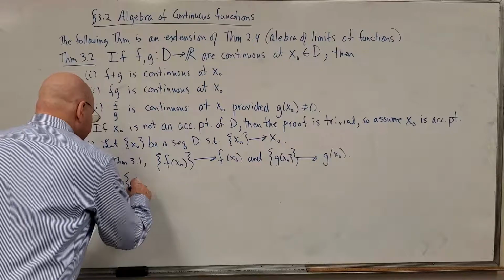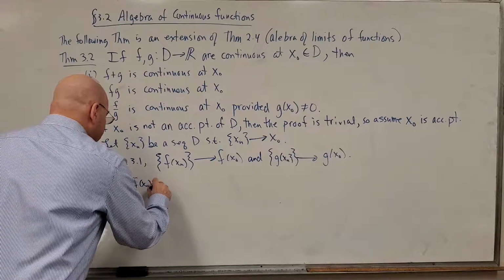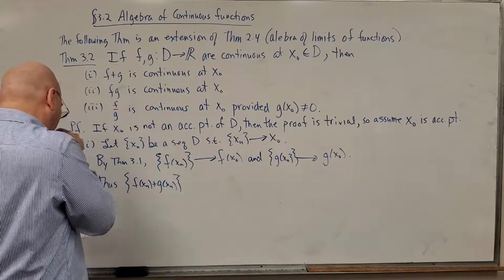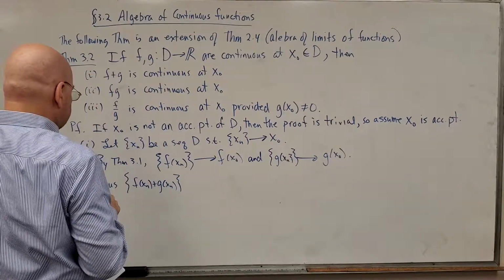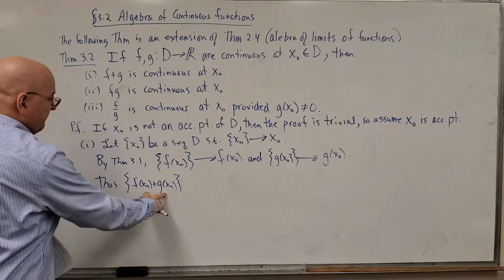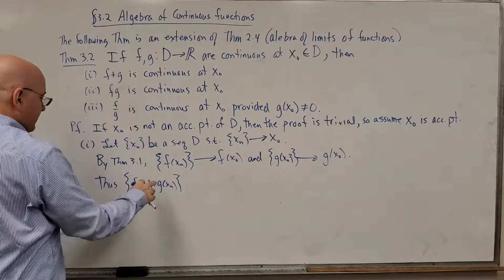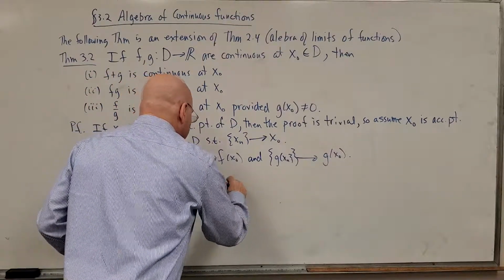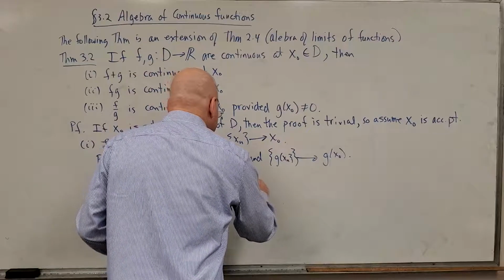The sequence f of xn plus g of xn, I guess I could have written that as f plus g of xn, converges to f of x naught plus g of x naught.